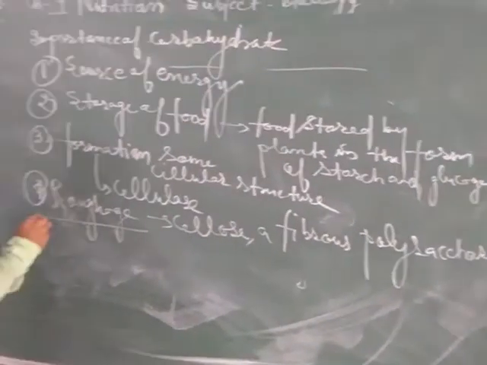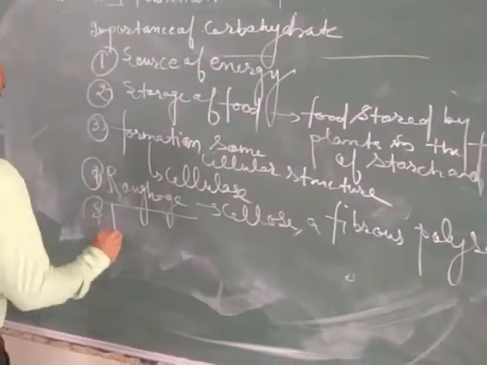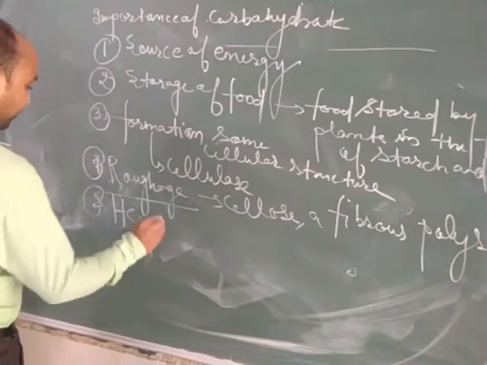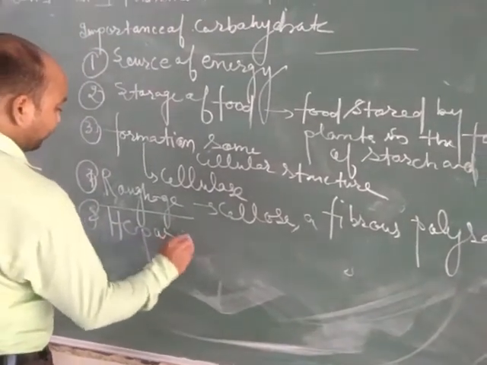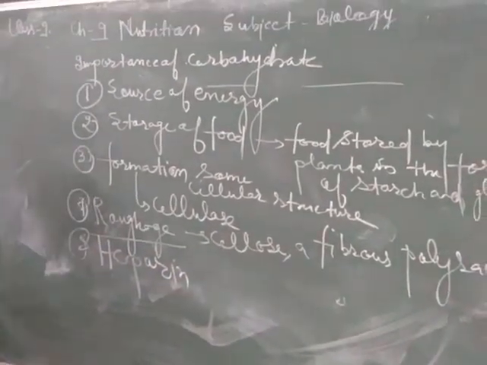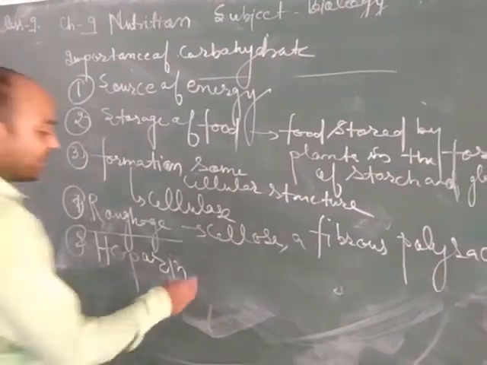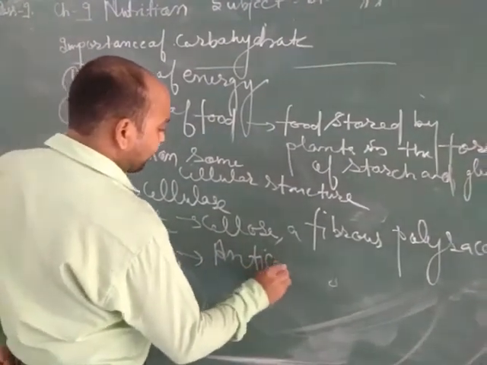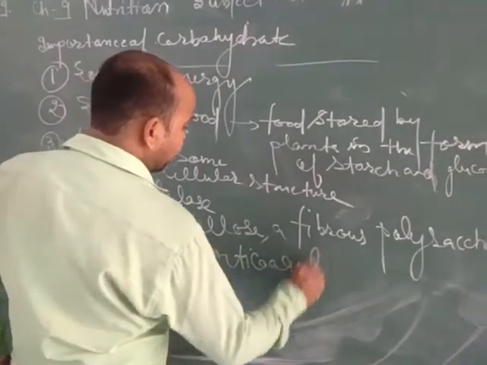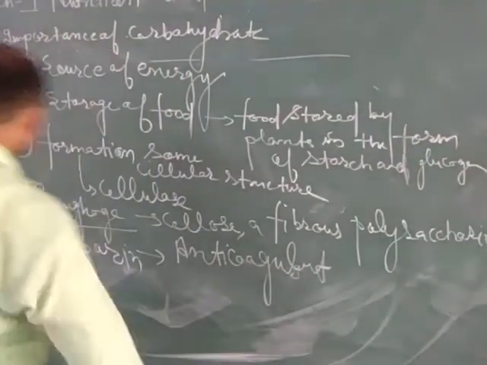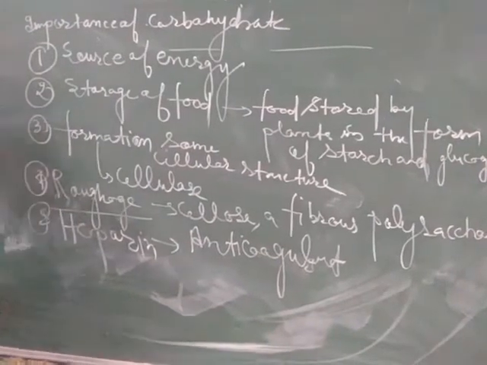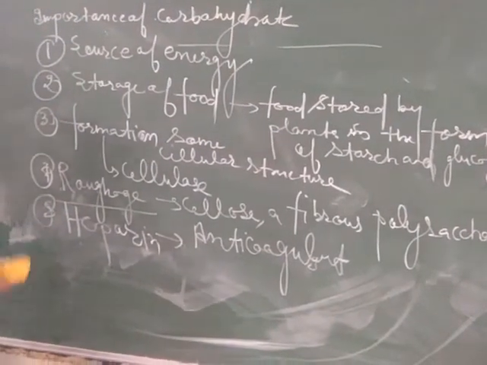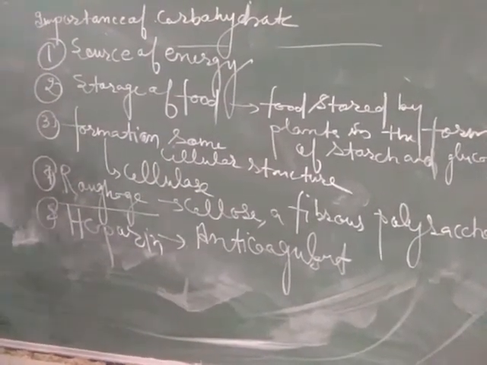Now the next point is heparin. It is a polysaccharide that acts as an anticoagulant in blood, preventing coagulation of blood in blood vessels. It is formed by a combination of monomers of carbohydrate.